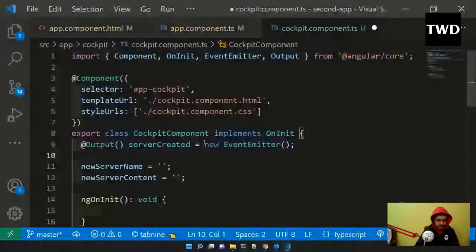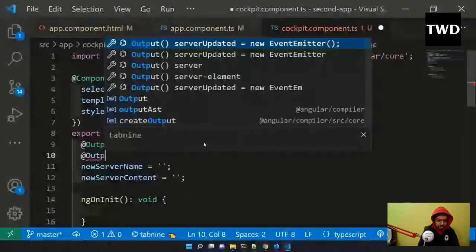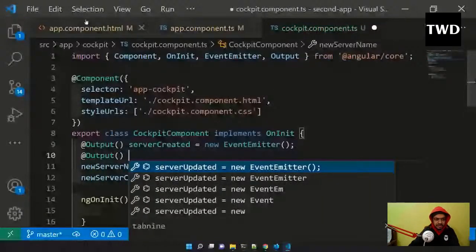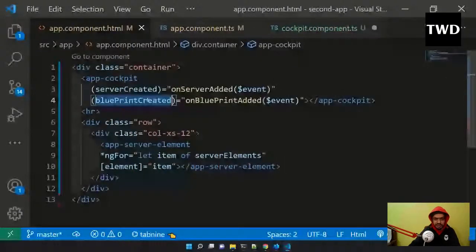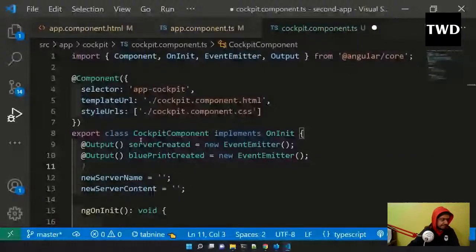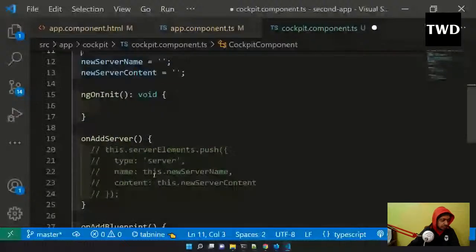Similarly, add output blueprint created equal to new event emitter, and then on server added. So now this will be changed.